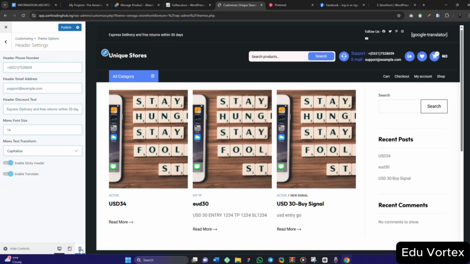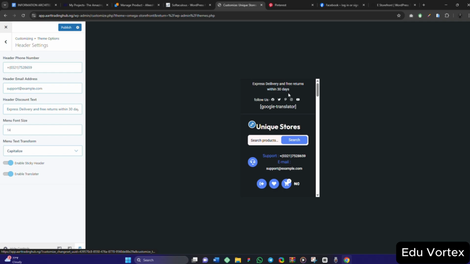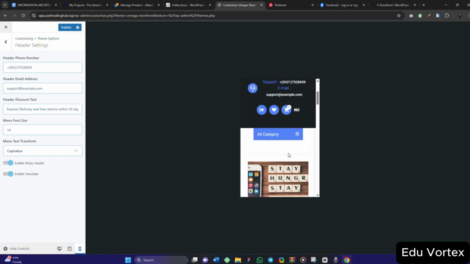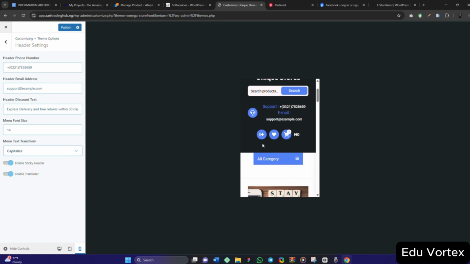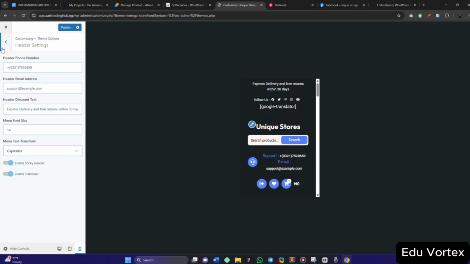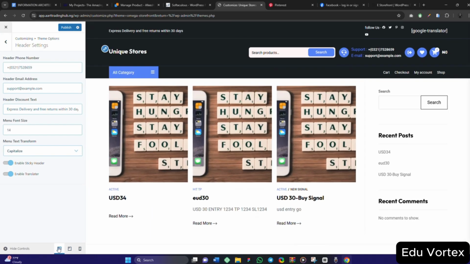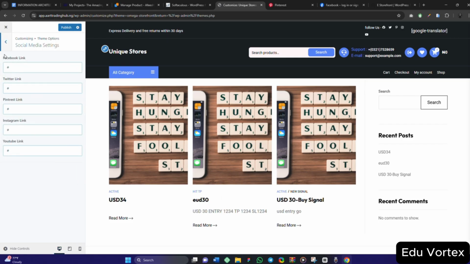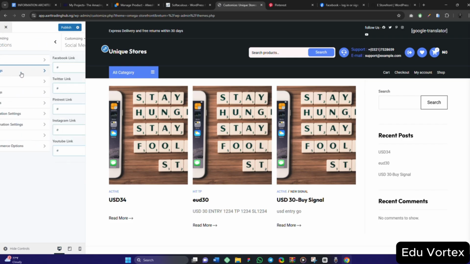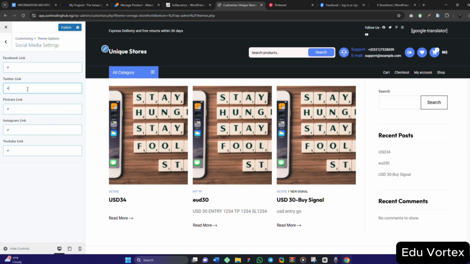So let me check the mobile. I'm so particular about the mobile version of all this stuff. The mobile version is equally very important. So yeah, I think this is my account. This is your wish list. Okay, let me go back to the desktop. So I will just check if you can use the social media settings. Okay, what if I don't want it to show? Let me see.